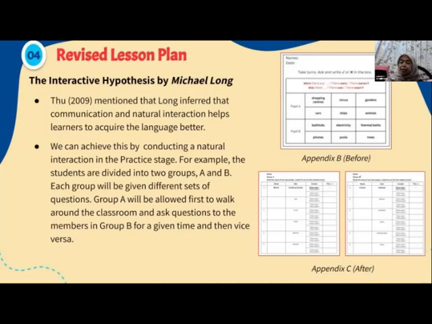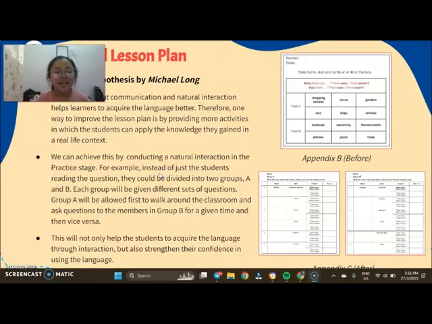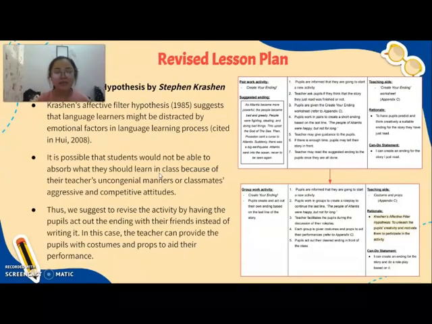Now I'm going to pass this presentation to Elively. Alright, thank you. So next, on the revised lesson plans, or how we will improve our lesson plan, is by applying the affective filter hypothesis by Stephen Krashen, which suggests that language learners might be distracted by emotional factors in the language learning process, which will hinder them from fully being engaged in the learning process.